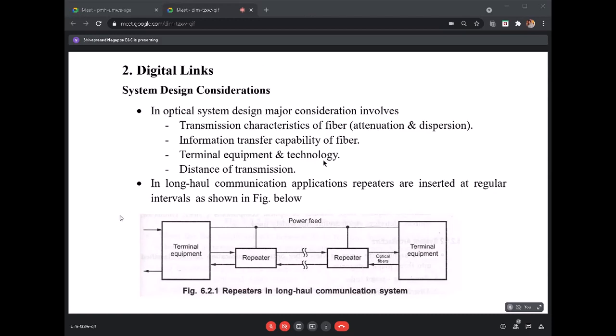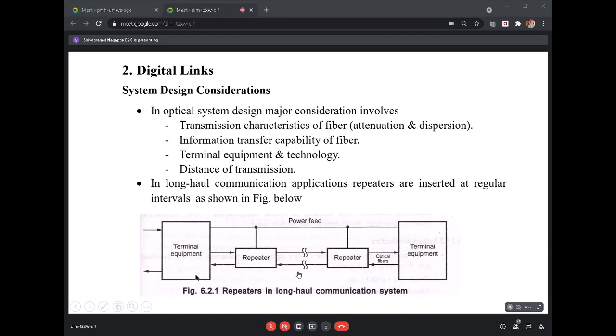What is the terminal equipment? Which we call a terminal equipment. This diagram itself tells you: terminal equipment, then in between, we are using many repeaters. So in a long distance communication system, we make use of many repeaters in between. That is what the terminal equipment means. Next is the distance of transmission.